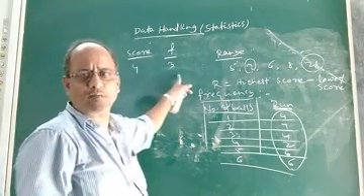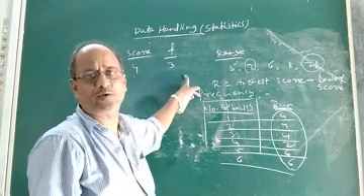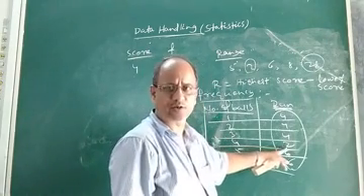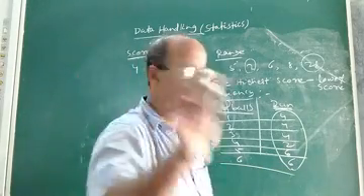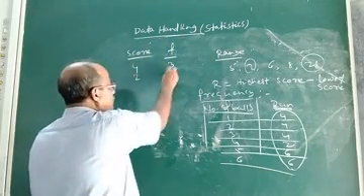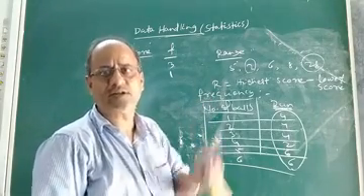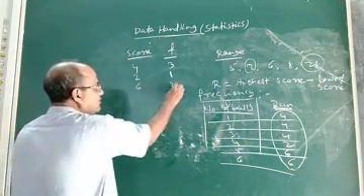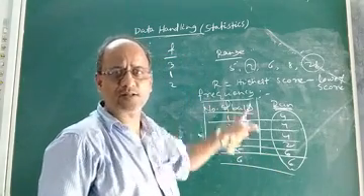Run 4 is scored by Virat Kohli how many times? 3 times. So we say that the frequency of 4 is 3. Now look at the score of run 2. 2 has been scored by him how many times? 1 time. So if 2 is the score, its frequency is 1 because it occurs only 1 time in the distribution. Now look at the score of run 6. 6 occurs how many times? 2 times in the distribution. So we say that the frequency of 6 is 2.